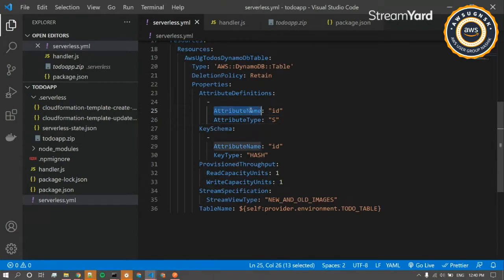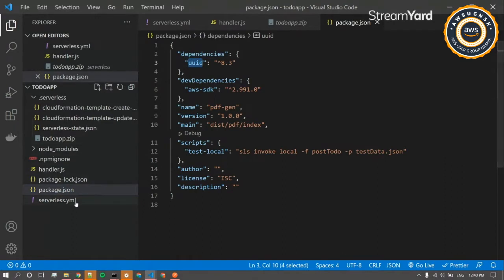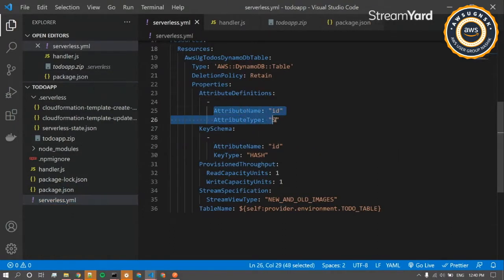So I'll just be using the partition key, and we'll be creating this one with the help of the UUID package that we have over here. The first thing is adding the attribute name. This will be dynamic, whatever you have to add. Consider you have your partition key as email or something like that, so you'll just be adding the email name over here.